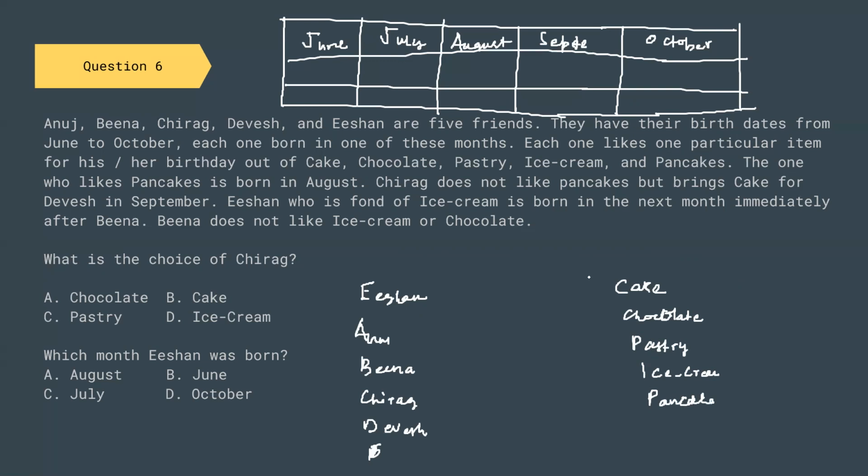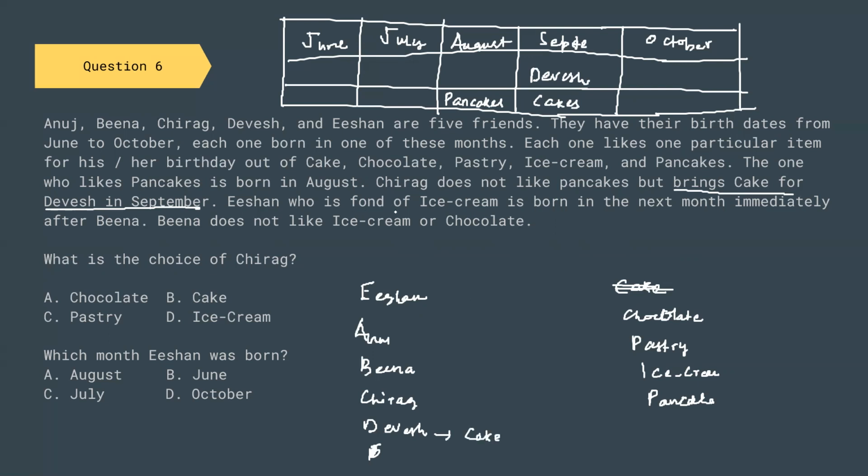Now let us try to group them together. The one who likes pancakes is born in August. So whoever is born in August likes pancakes. Chirag does not like pancakes but brings cake for Divesh in September. So Divesh likes cake and his birthday is in September. So cake is accounted for.